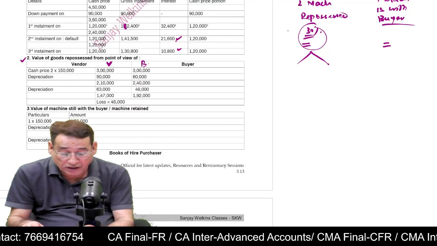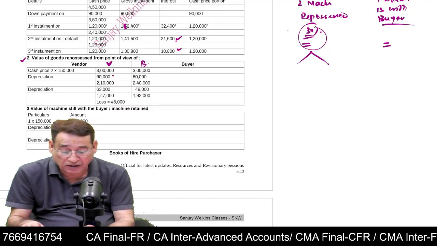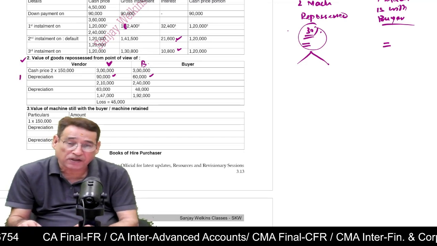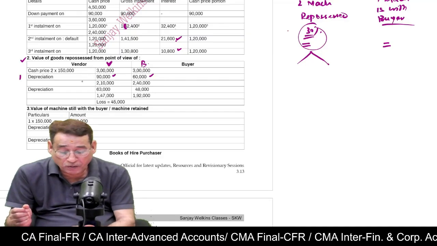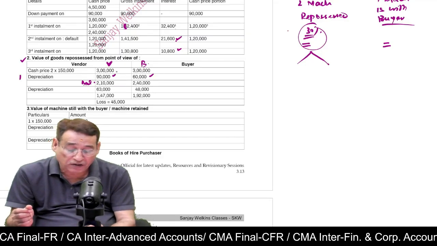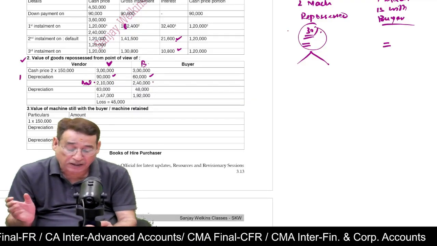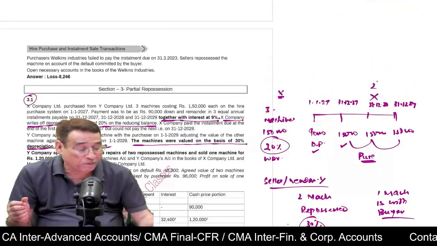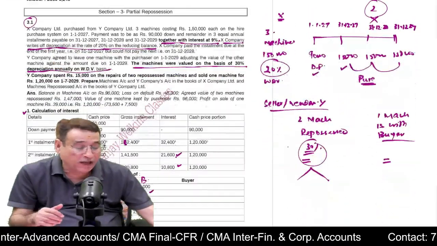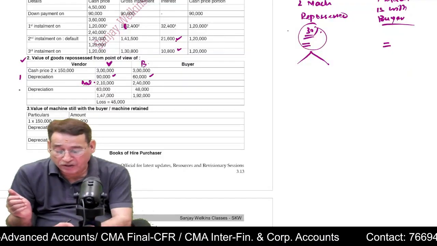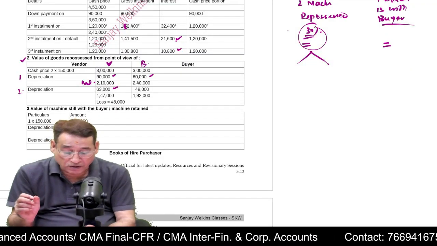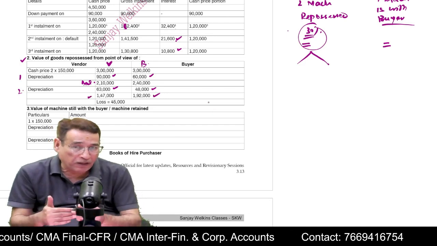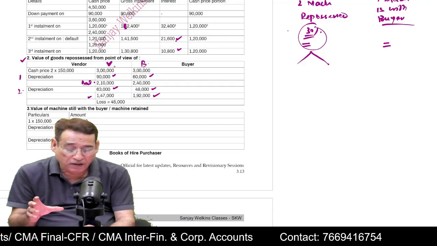Now, because the vendor's rate of depreciation was 30%, he will charge the depreciation for the first year. Correct? 90,000. The buyer's rate of depreciation is 20%, so he will charge at the rate of 20%. So the balance of the machinery at the end of the first year from the respective viewpoints is 2,10,000 and 2,40,000. But how long will you have to charge the depreciation? You will have to charge the depreciation till the point of default. Now default has been created at the end of the second year. So you will charge the depreciation for the second year too. Then you will find the value of the machinery which was repossessed.